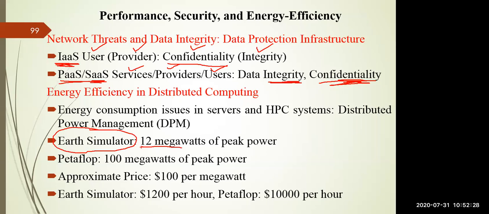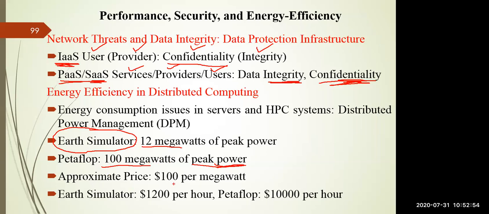Just a minute, okay? I will cover this particular part. So if you concentrate on the Earth simulator, for example, the Earth simulator is taking 12 megawatts of peak power. The petaflop system is using 100 megawatts of peak power.